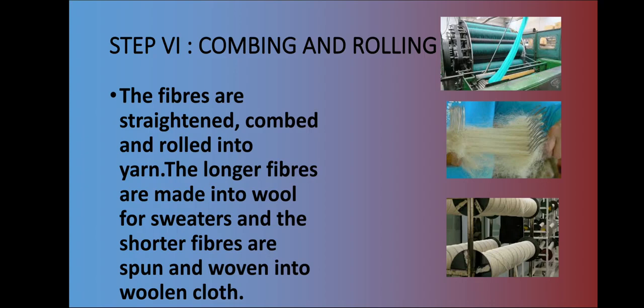As you can see, 3 images on your screens show the dyeing process, the combing process and the rolling of the fibers into yarns. In this image you can see these comb-like structures which are used to straighten the fibers. After straightening the fibers, they are rolled into yarns which are available in the market. The longer fibers which are prepared are made into wool for sweaters which are available in the market, and the shorter fibers, which remain short, are spun and woven into woolen cloth, ready-made woolen clothes that are available in the market. So this is how the processing of fibers into wool takes place.